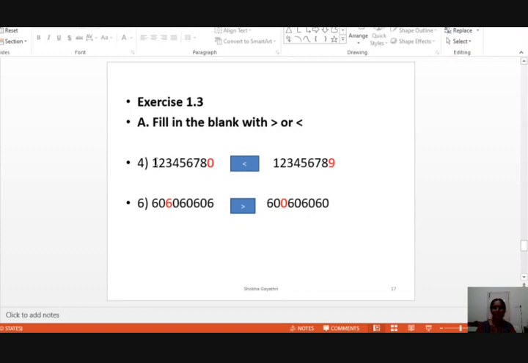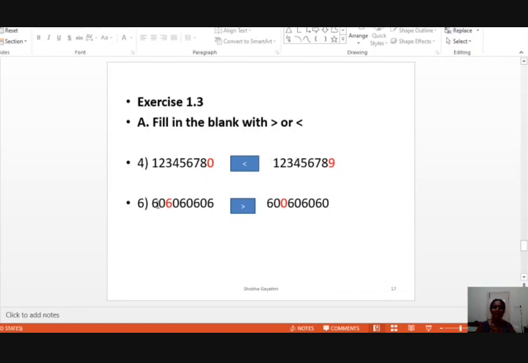Start from the leftmost digit, 1. Here also it is 1. Then 2, 3, 4, 5, 6, 7, 8. Till the tens place, the digits in both the numbers are same. But when it comes to the last digit, that is ones place, the digits are different. It is 0 here, it is 9 here. So which is greater? 9 is greater. So this number is greater.